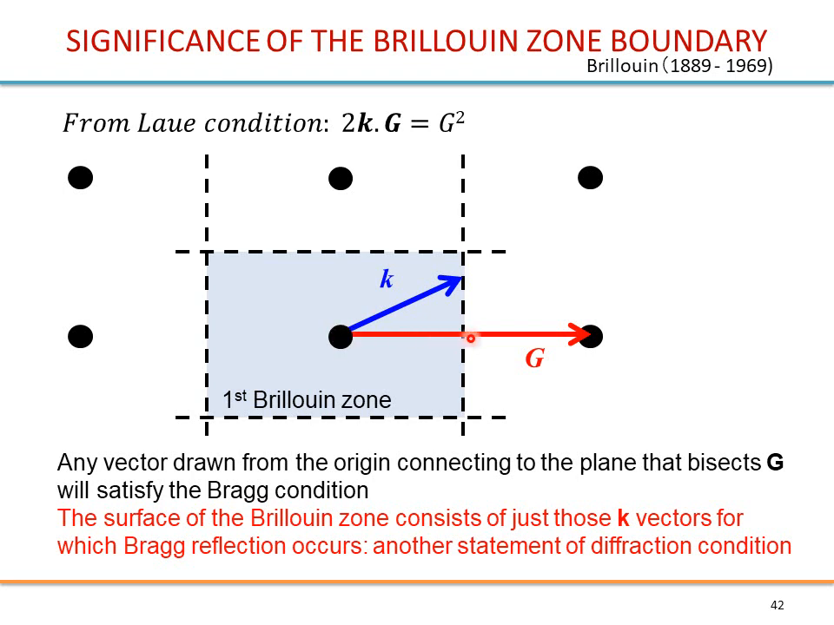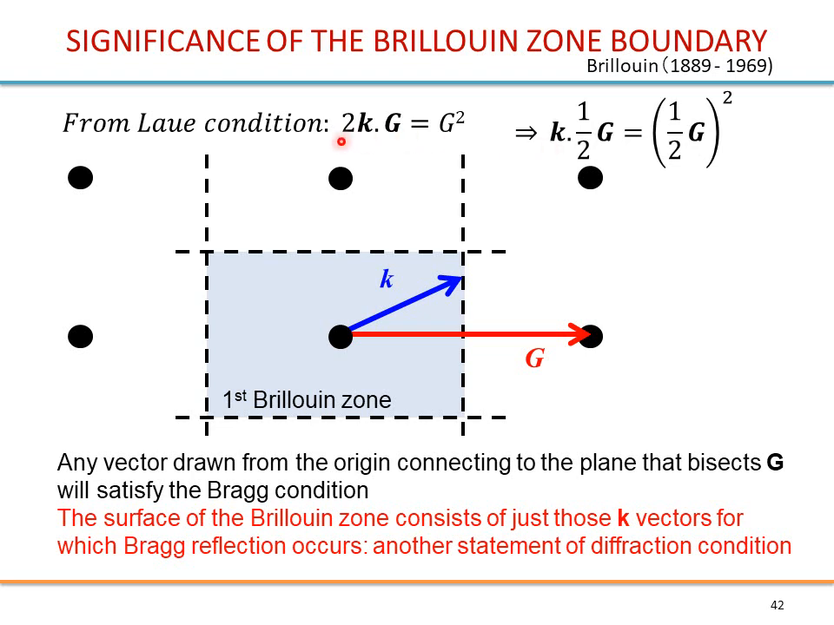This red vector here is a reciprocal lattice vector, G. And from the Laue condition, assuming K is an incident wave, we get a diffraction if K satisfies this equation. So the game is, what is K? Which K's give, in fact, a diffraction?